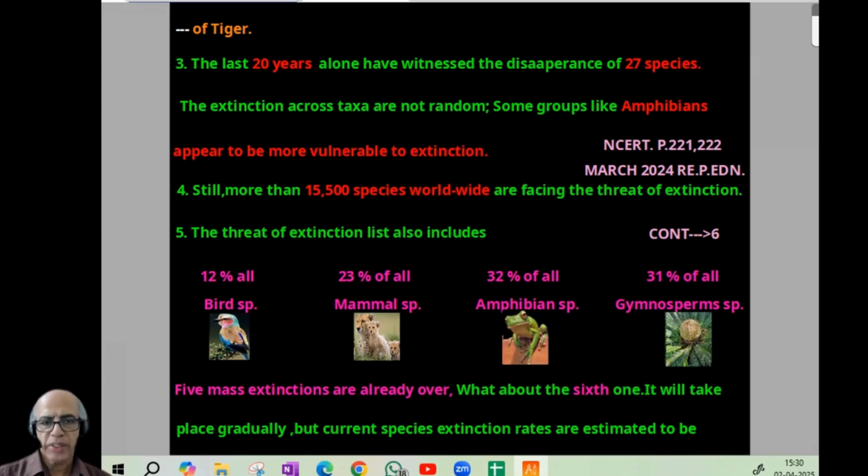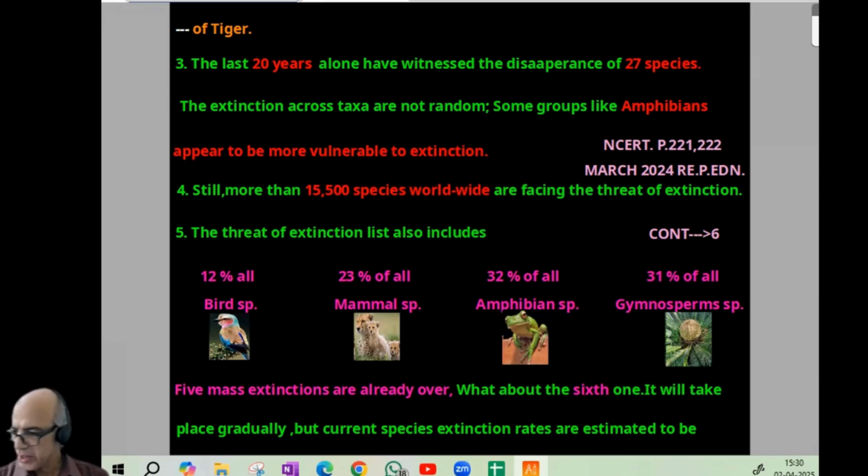12% of all bird species, 23% of all mammal species, 32% of all amphibian species, and 31% of all gymnosperm species. 12, 23, 32, 31: bird, mammal, amphibian, gymnosperm. You can make a mnemonic. And this is all given in NCERT page number 221, 222, March 24 reprinted edition.